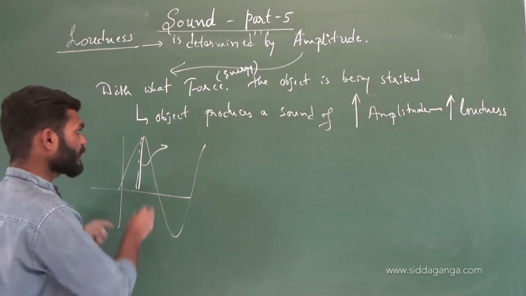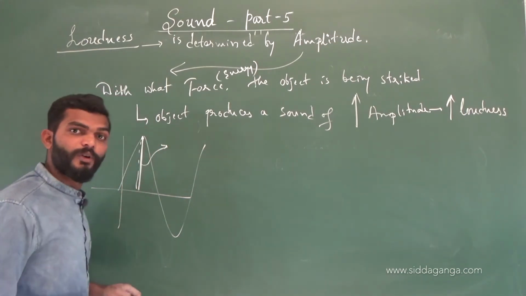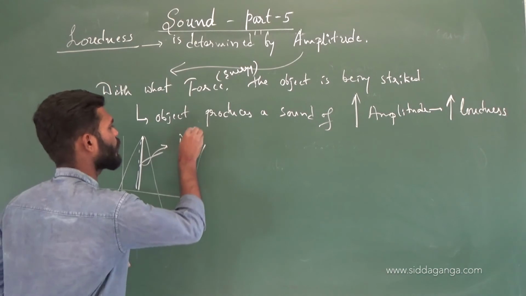So when the displacement of the particles of the medium is more, we say its amplitude is more.